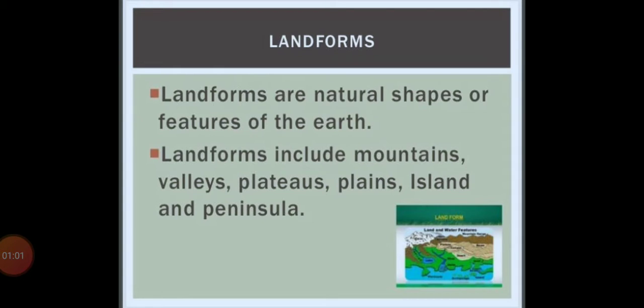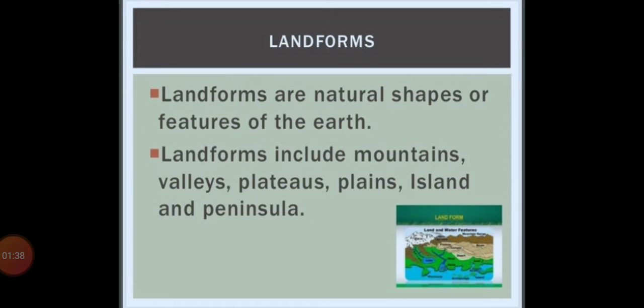So, landforms are natural shapes or features of the earth. Due to some changes, maybe natural changes, maybe changes in the solar system, the geographical structure, meaning the landforms, is changing, and because of those changes the different types of landforms have formed. These landforms include mountains, valleys, plateaus, plains, islands and peninsula.